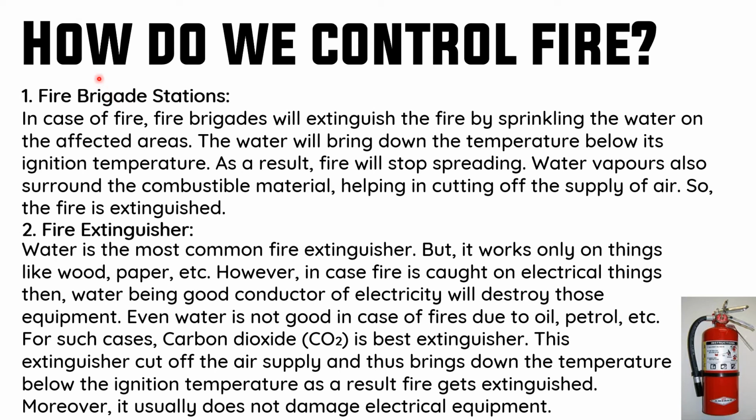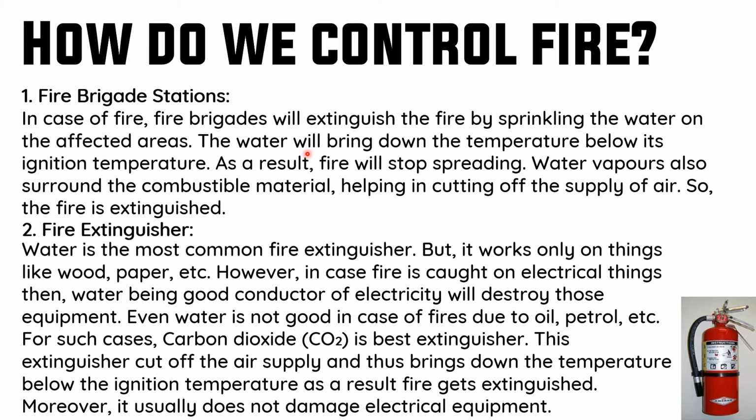Next, how do we control fire? So this much time we discussed the fire. Next is how can we control it? The first one is fire brigade stations, or fire stations. In case of fire, fire brigades will extinguish the fire by sprinkling water on the affected areas. The water will bring down the temperature below its ignition temperature. So why do we spray water? Because water can bring down the temperature below its ignition temperature.